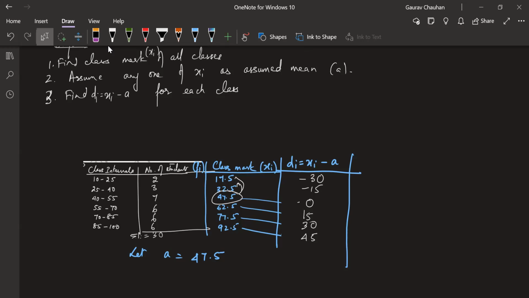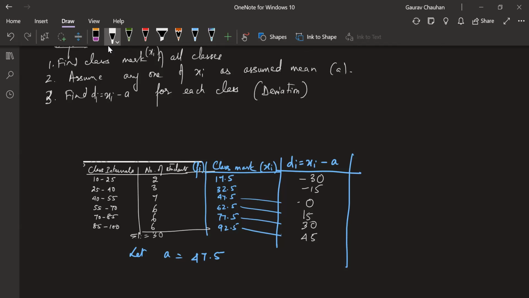So I'm going on this path and I walk away from it, I'm deviating from my path. So how far is our xi from that assumed mean? That is what we are finding. So we find the deviation. We can put this in brackets here. This is called the deviation. So we have the deviation for each class.